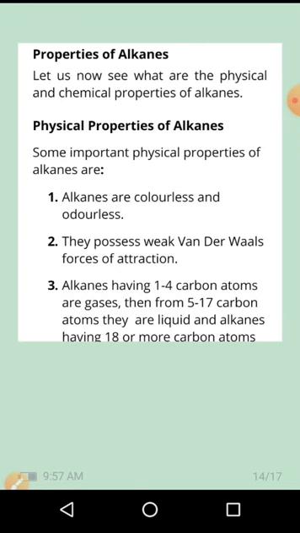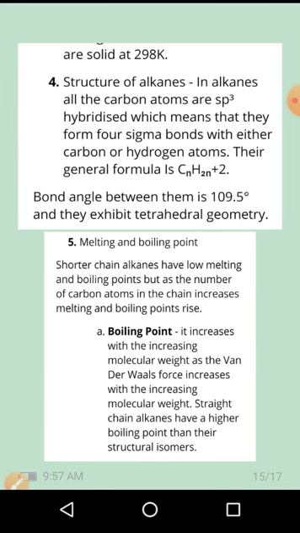After that, 5 to 17 carbon atoms are in a liquid state, and alkanes containing 18 or more carbon atoms are in a solid state. The structure of alkanes: the general formula is CnH2n+2 with sp3 hybridized carbon atoms, and the bond angle in methane is 109.5 degrees.